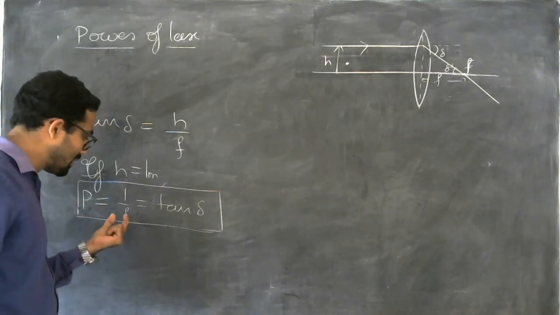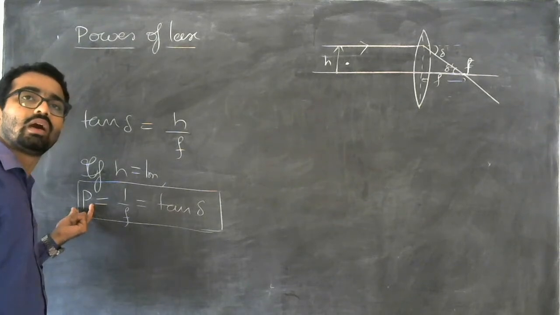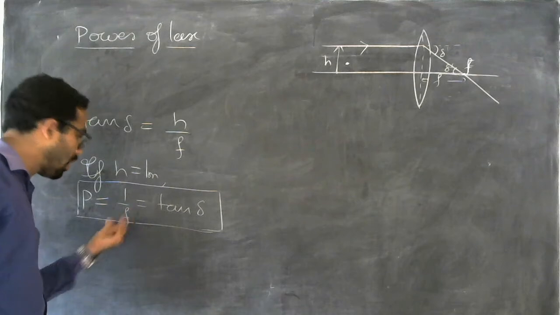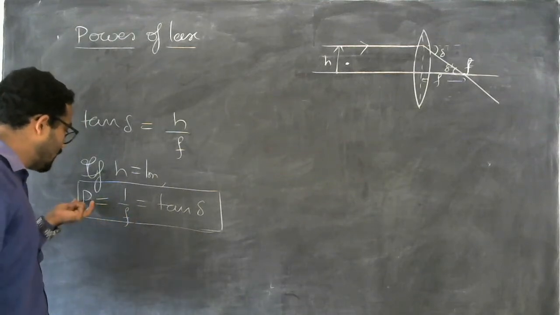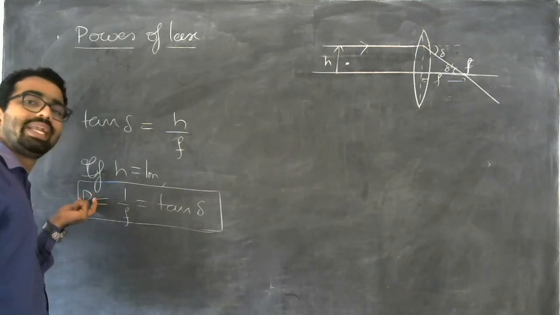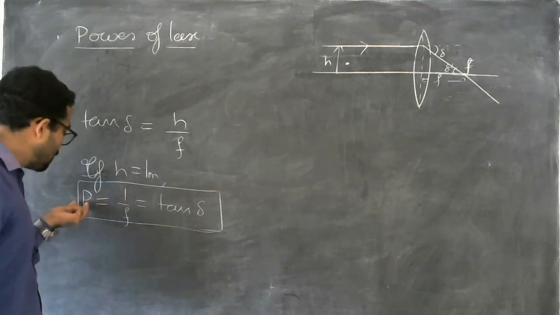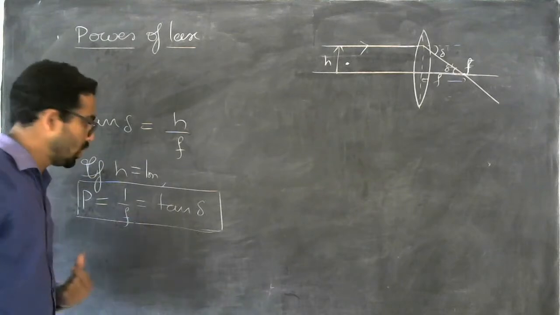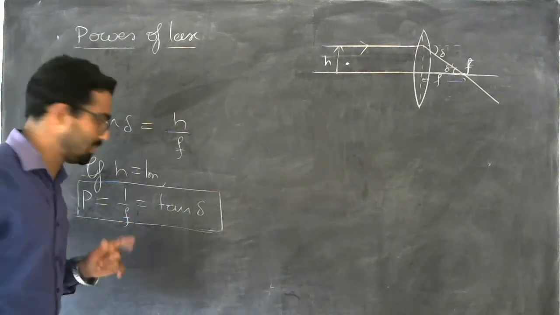As the focal length is longer, power decreases. So this is the relation between power and focal length, and this power is also equal to tan of delta. So this is the equation to find the power of a lens.